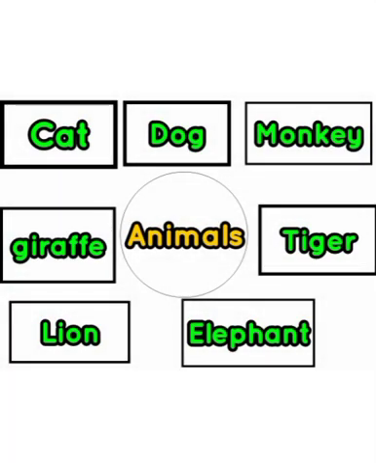Here, it's another concept map of animals. We know different names of animals, and also we know there are different types of animals around us. These animals are cat, dog, monkey, tiger, elephant, lion, giraffe. Try to make a concept map of animals like this in your notebook.